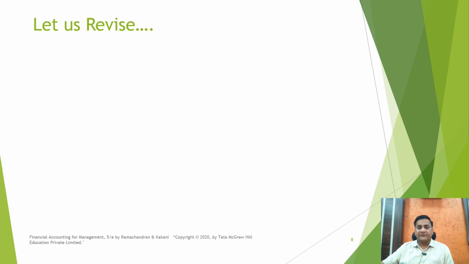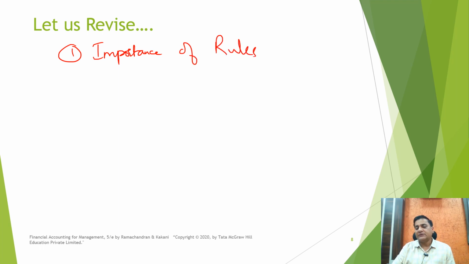So let us see what we have done in today's class. First, we talked about the importance of the accounting rules. Here we have seen that irrespective of the user of accounting information, it can be an individual, a government, an investor, a money lender or a researcher, right?